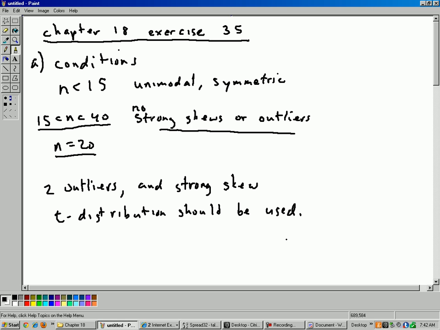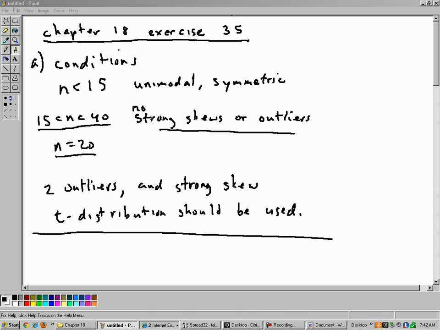Okay, so what do we do? If we can't use the t-distribution, what do we do? Well, we'd have to use more advanced techniques that you would learn about in a more advanced statistics course, but in an introductory statistics course, we'll just stop right there. We'll say, can't use t-distribution, let's move on to the next problem.